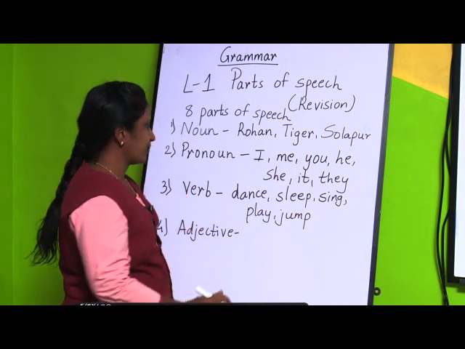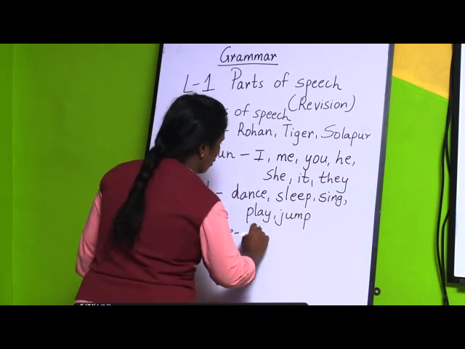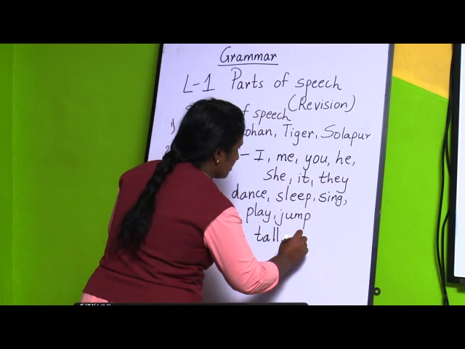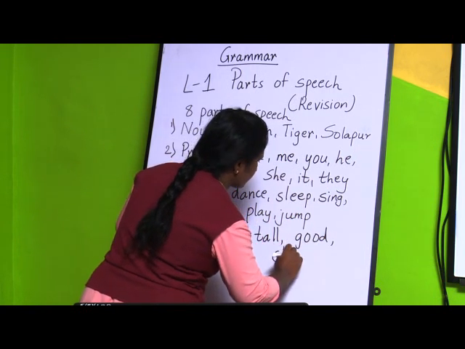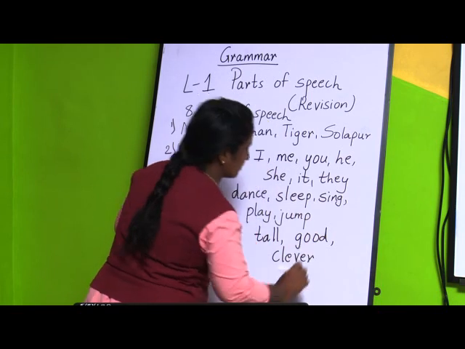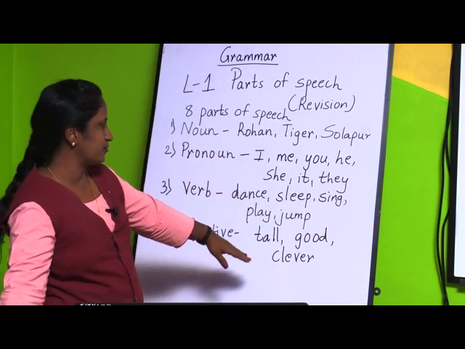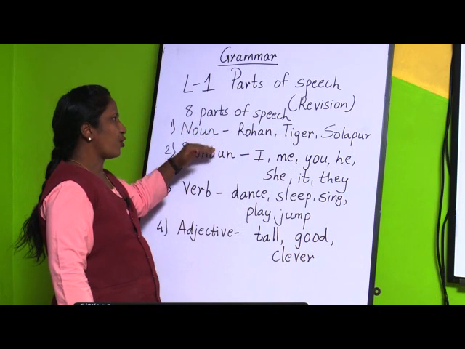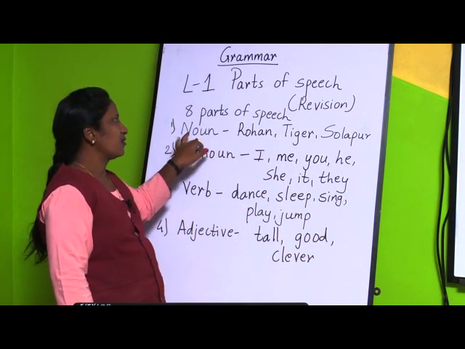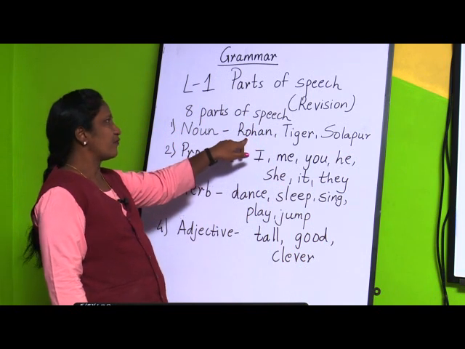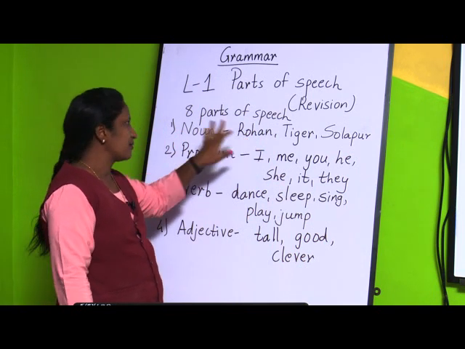For example, tall, good, clever. These all are adjectives which are used to describe a noun or a pronoun. So, these were the four parts of speech: noun, the name of a person, place, animal or thing.